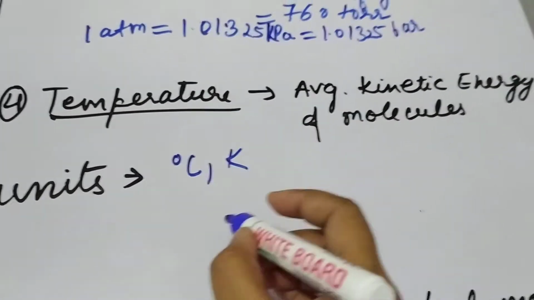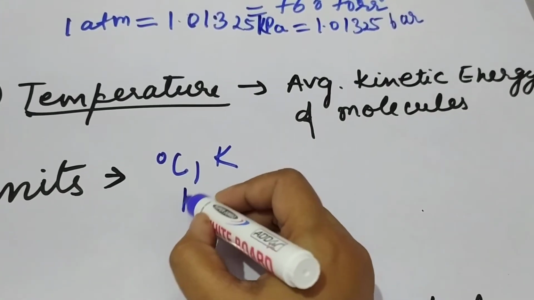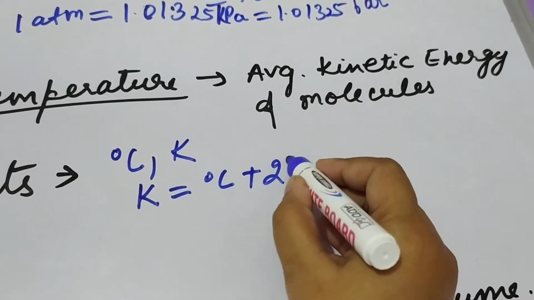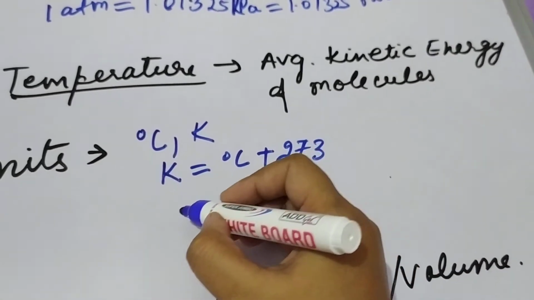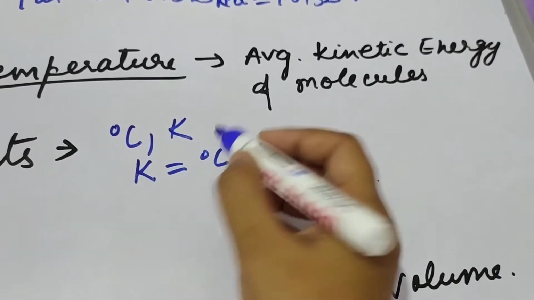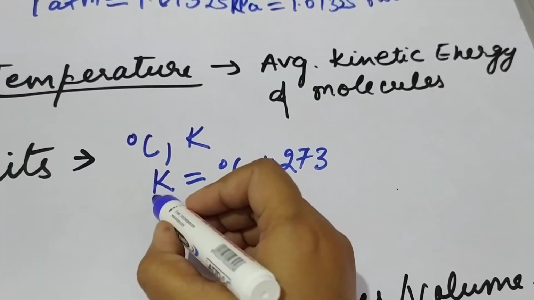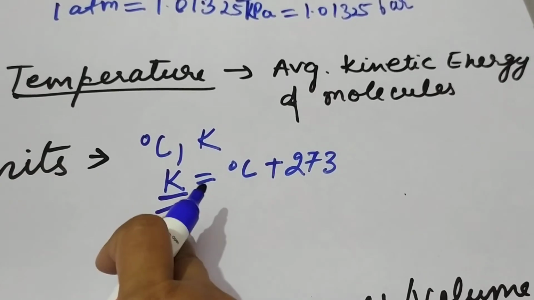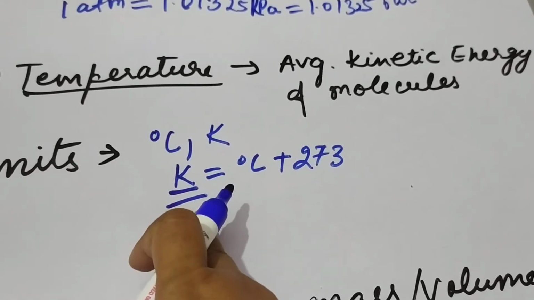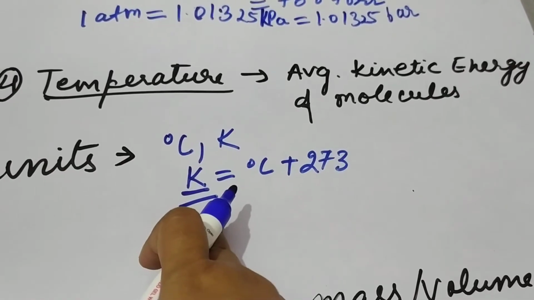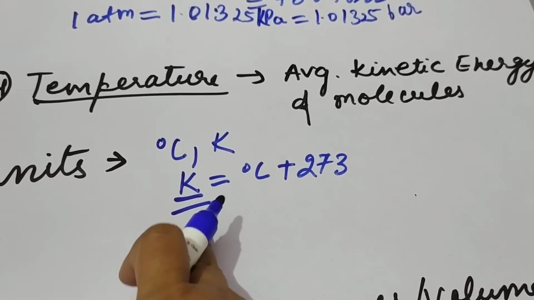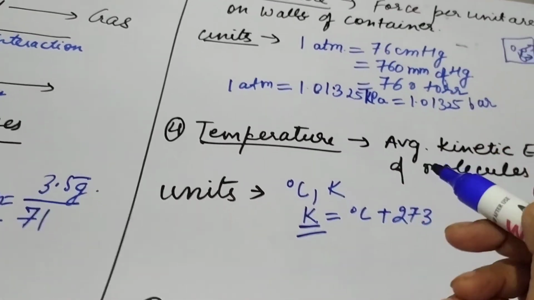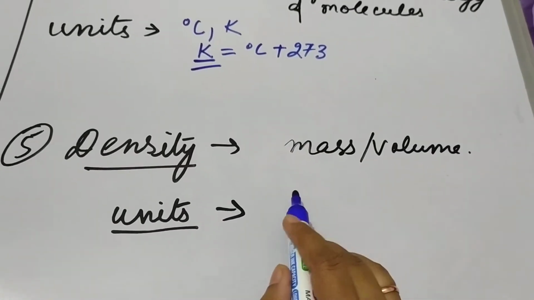If the temperature is given in degree Celsius, then we need to convert it into Kelvin. So Kelvin is equal to the temperature in degree Celsius plus 273. And if it is given in Kelvin, then you can convert vice versa into degree Celsius. But in every calculation involving gases, we have to take the temperature in Kelvin only. That is the most important unit used. Temperature is always taken in Kelvin, but other units may vary according to the units given in the question.